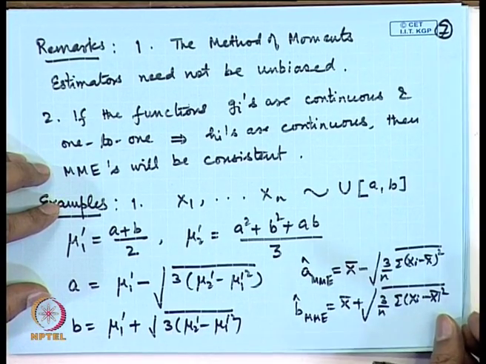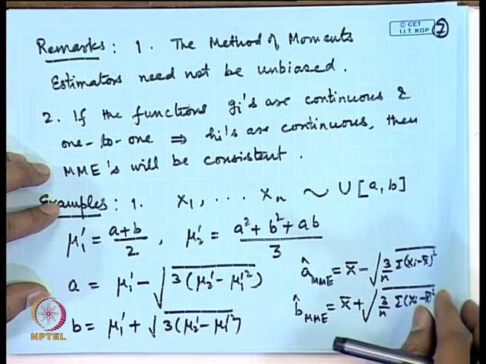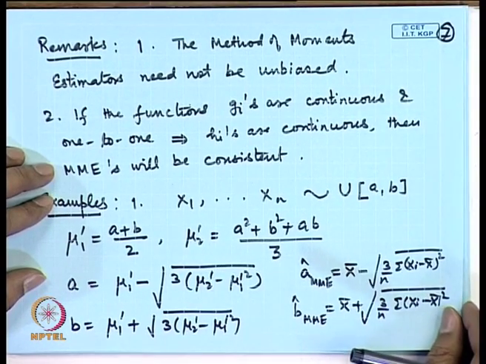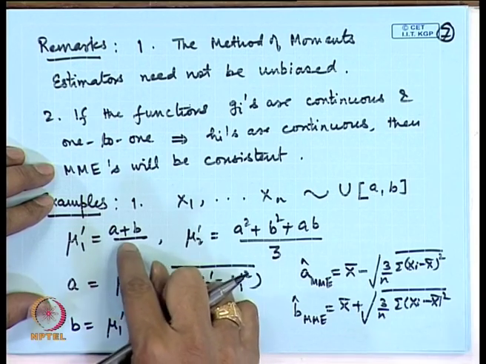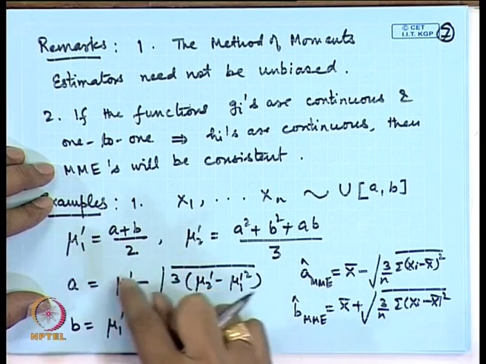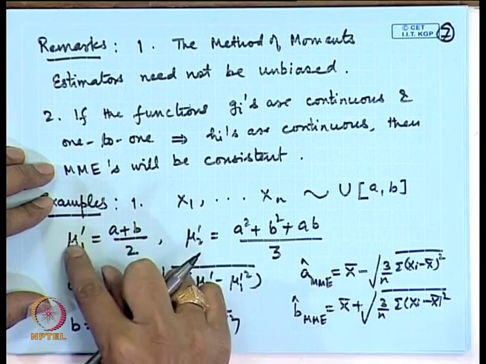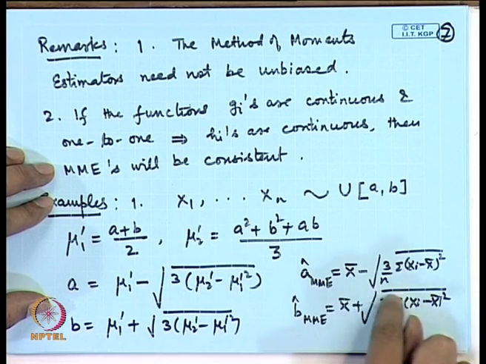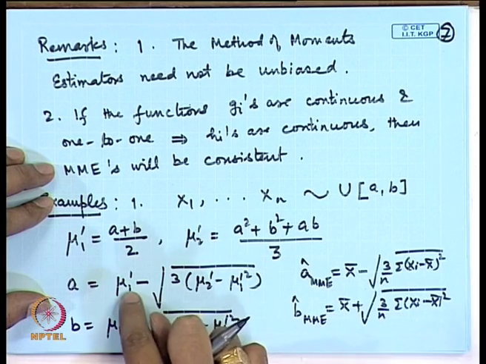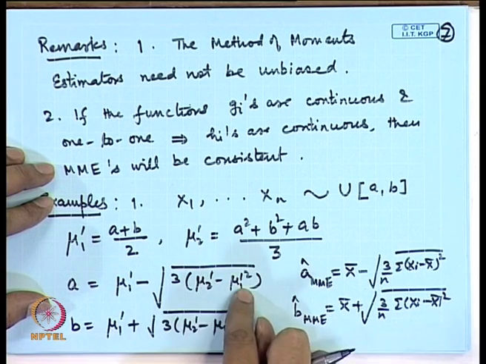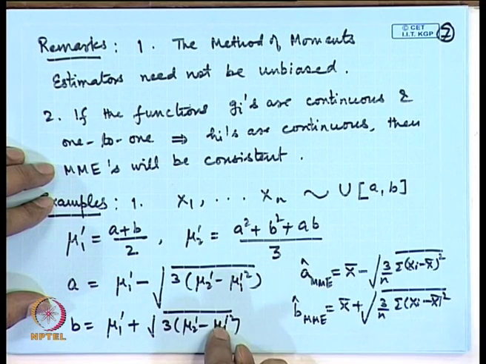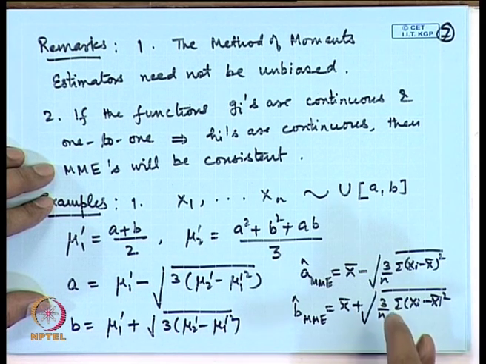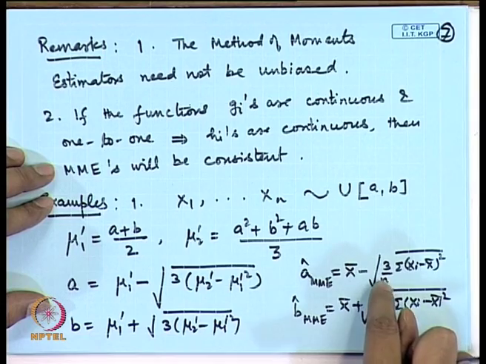In this particular case, we may see that these estimators may be consistent. Now, the reason for that is that alpha 1 is consistent for mu 1 prime and alpha 2 is consistent for mu 2 prime, and this is a continuous function here, and the inverse functions that we have considered are continuous. Therefore, this will be consistent. However, they are not unbiased here.